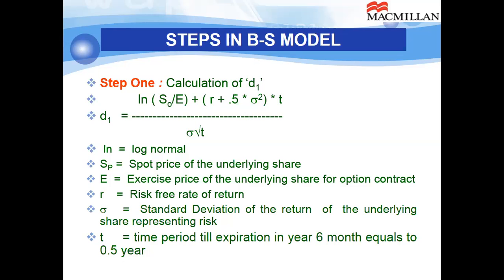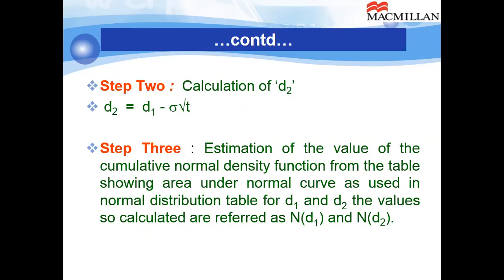Standard deviation represents the volatility of the returns of the underlying share, or volatility of the price of the underlying share. The two are the same thing, but more precisely, it is the standard deviation of the return of the underlying share, representing risk. And T is the time duration in years. By using those factors, we will calculate d1. Second step, calculate d2. Once you have calculated d1, you calculate d2 by applying this formula.